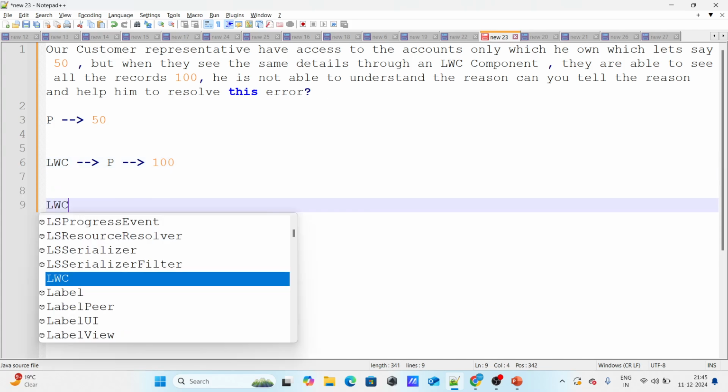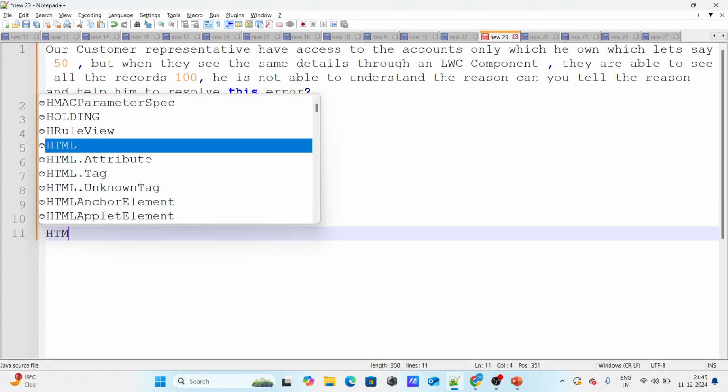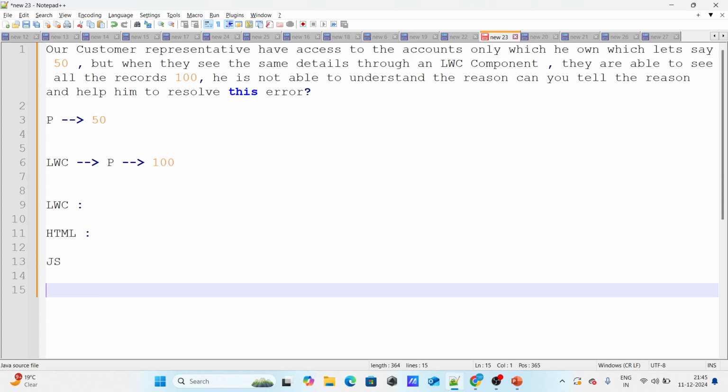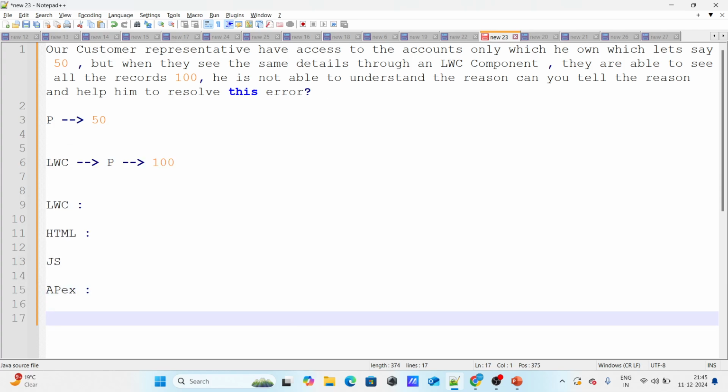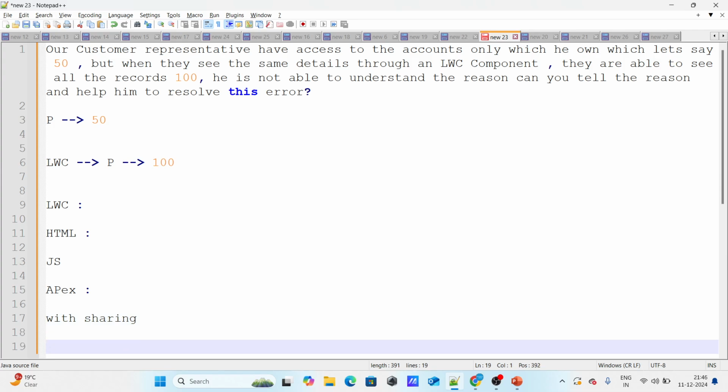An LWC component consists of HTML, JS and Apex. This Apex class would be without sharing, and that's the reason why you are able to see everybody's records within the LWC component. If you want to enforce it, all you have to do is use with sharing, and along with that, for security, use WITH SECURITY_ENFORCED within your query so that you query only those fields that are necessary and that you have access to.